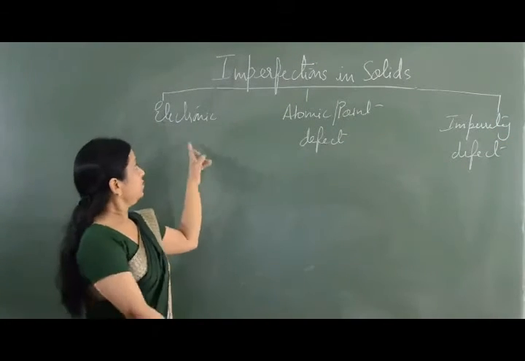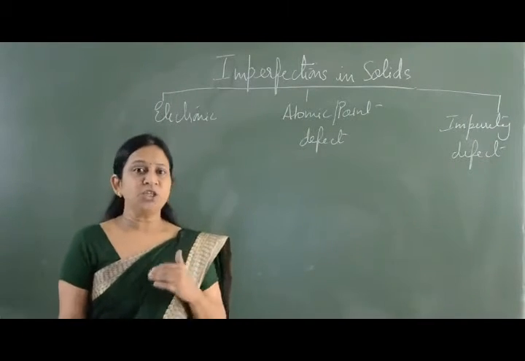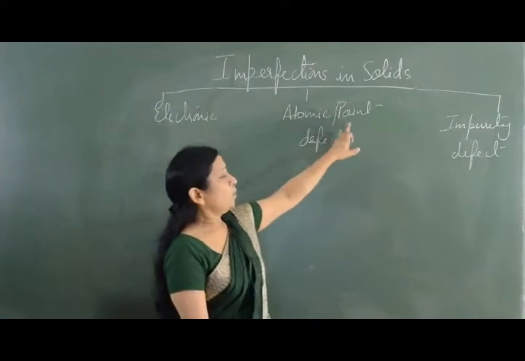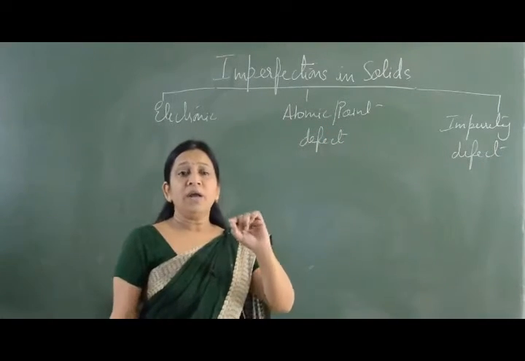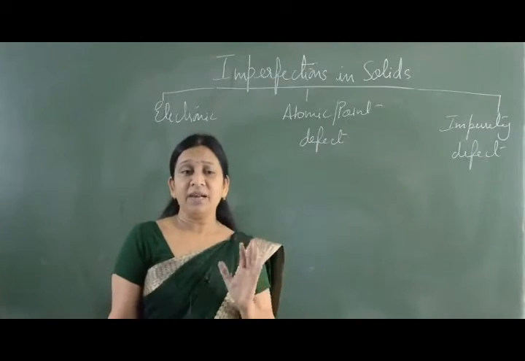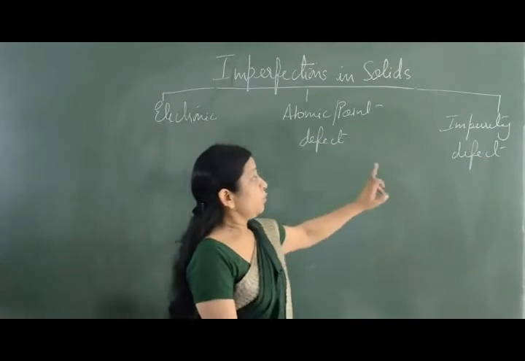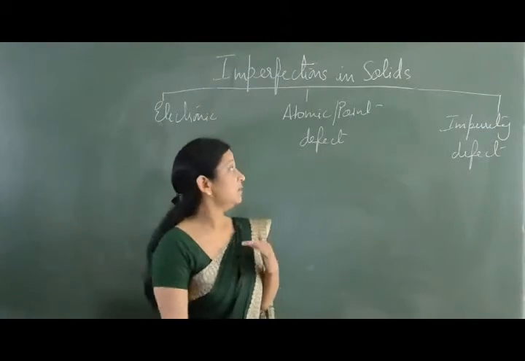Electronic arises because of the change in temperature. In atomic or point defect, an atom is missing from its position, or it is not present at its position but somewhere else inside the solid. In impurity defect, as the name suggests, some impurity is present inside the solid.